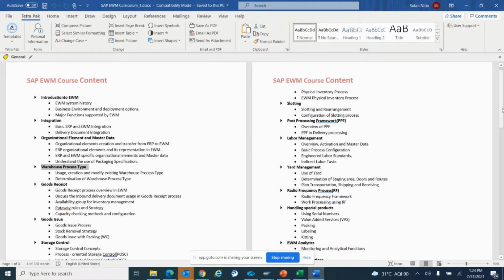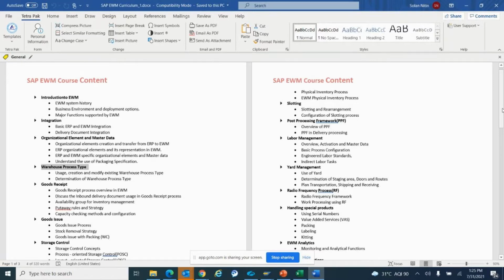accordingly we can process those things in order to move the material from one place to another, during the inbound or during the outbound. Inbound means when we are bringing the material into the warehouse or into the storage location, that is known as inbound. And outbound is when we are moving the material out from the warehouse, or when we are issuing the material to the customer, and for that we need to pick the material from the warehouse. So that is basically the outbound flow.